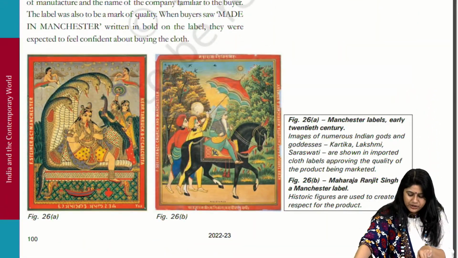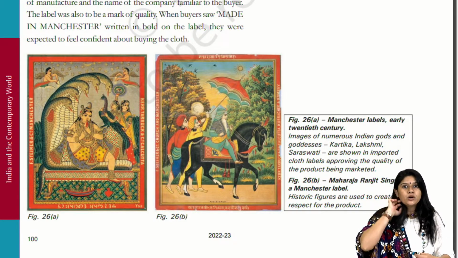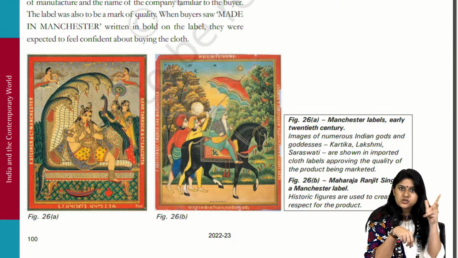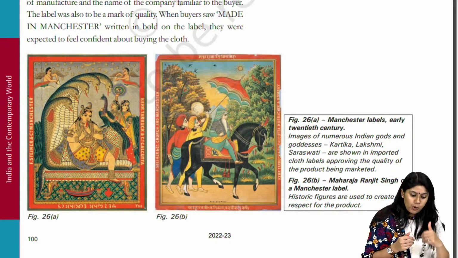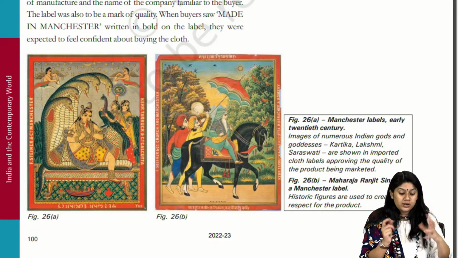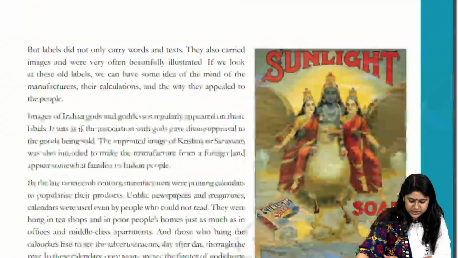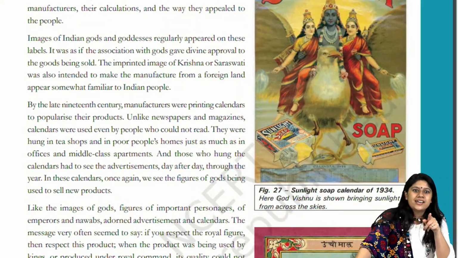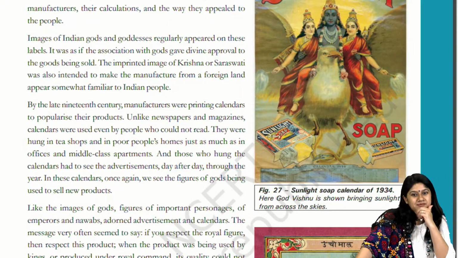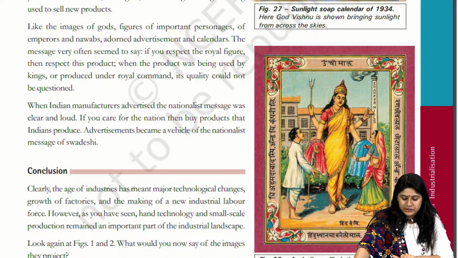Then these images, right? Manchester label earlier, and of course over here, Maharaj Ranjit Singh on a Manchester label. So what they did, we know that goods from Manchester used to come to our country, right? And they were very cheap as compared to our own khadi. So to promote them further, they would write made in Manchester, and along with that they'll use such labels. Okay? Yeah, nice, right? Then we have Sunlight soap, everyone. Then we have Indian Cotton Mills label.